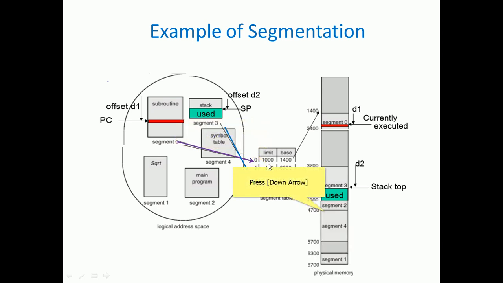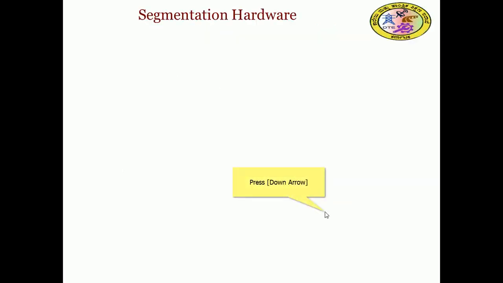In this more elaborate way we can observe the example of segments, how the logical address comes in and the physical address is computed, pointing to the place in memory where that segment actually resides.